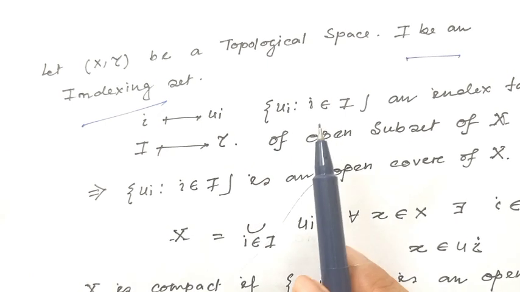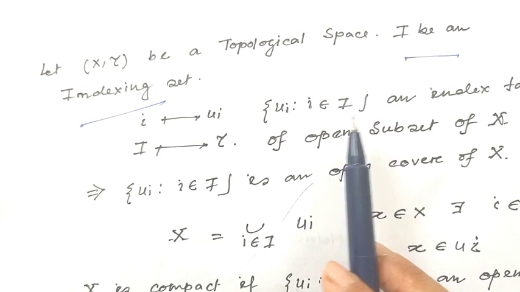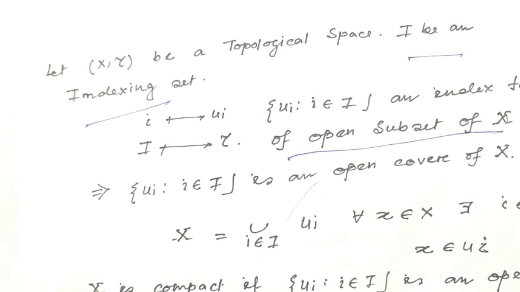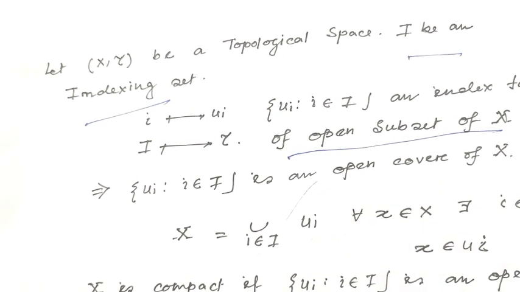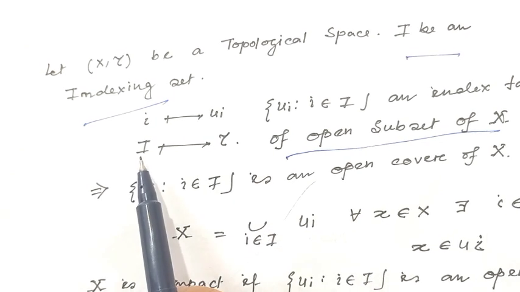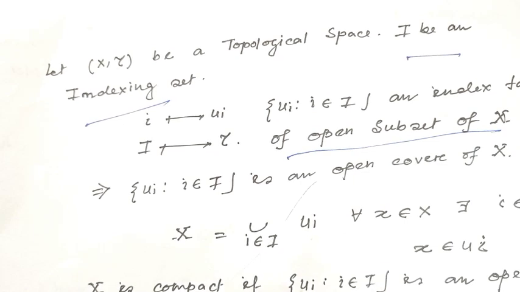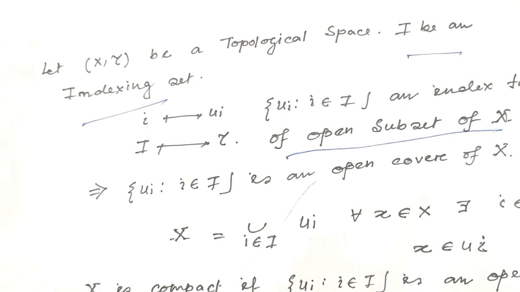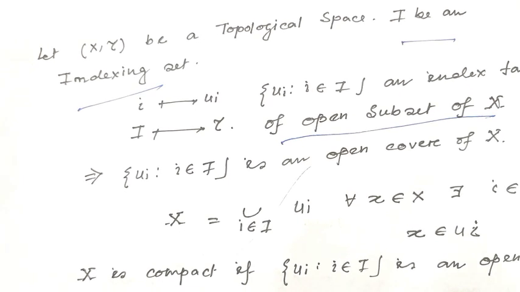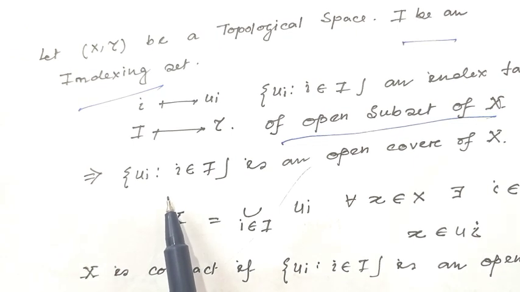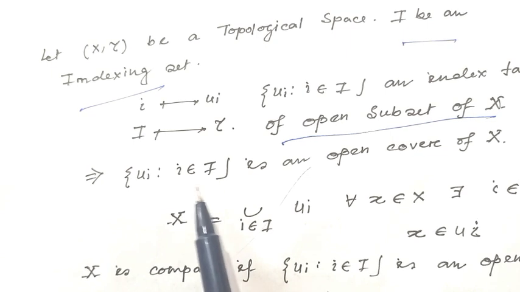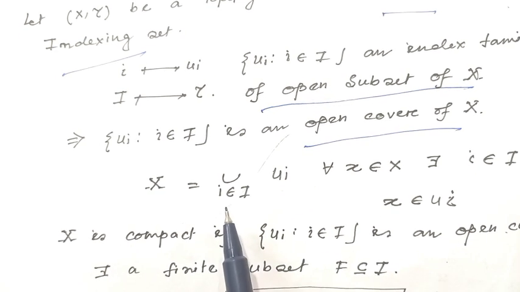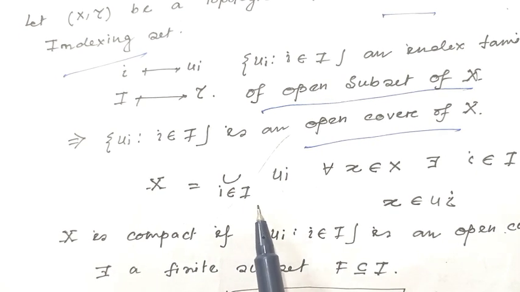Obviously, the set containing Ui where i belongs to capital I is an indexing family of open subsets of the topological space X. Since capital I is an indexing set, this collection Ui, where i belongs to I, is an open cover of the topological space X. So X equals the union over i belongs to I of Ui.